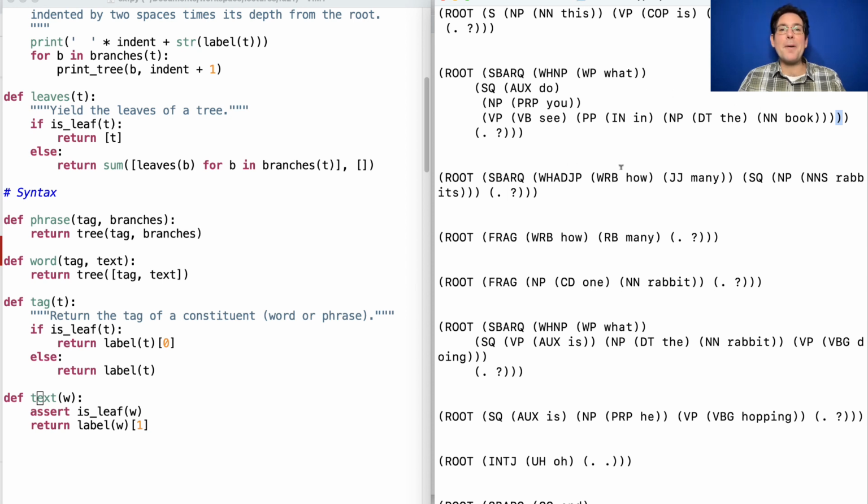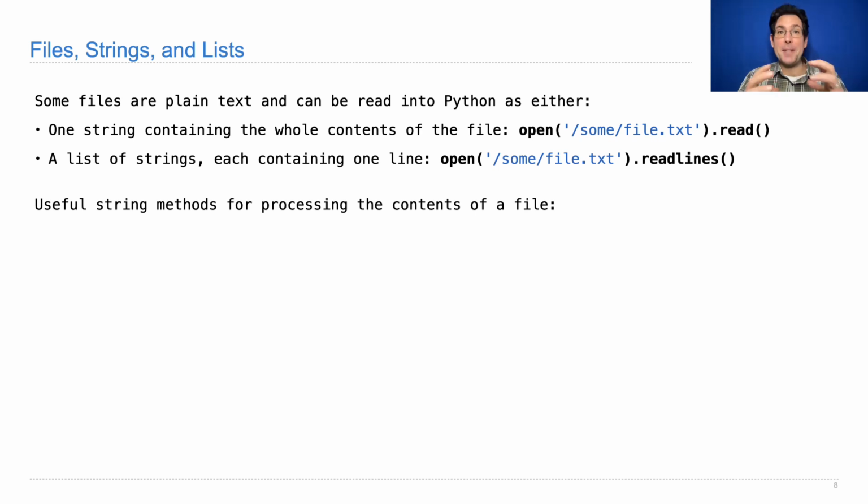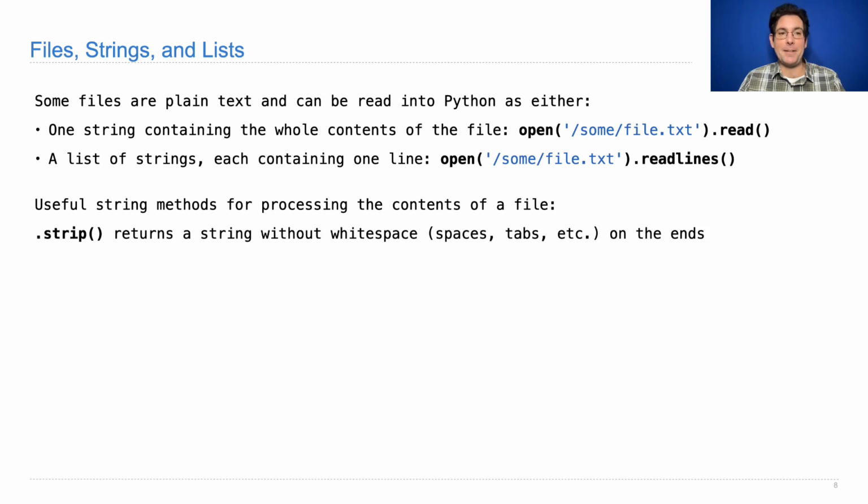So to make any progress on turning this into our tree data abstraction, I think we need to get all this information for the whole sentence in one long list, where the list contains things like parentheses, the word root, the word what, closing parentheses, and then we could turn that into a tree. In order to set ourselves up with this useful list, we're going to have to use a few string methods for processing the contents of a file.